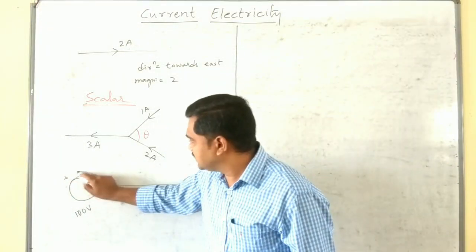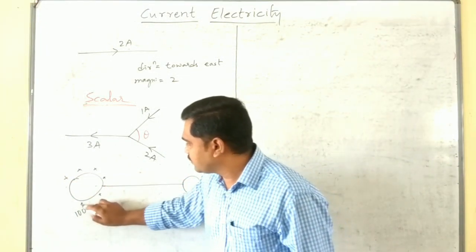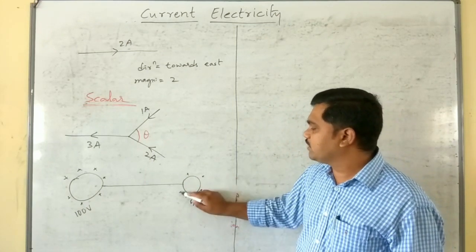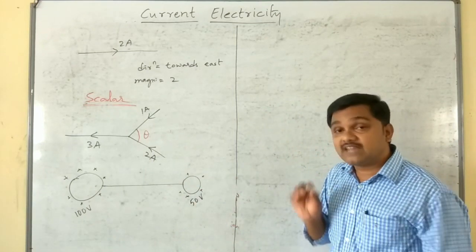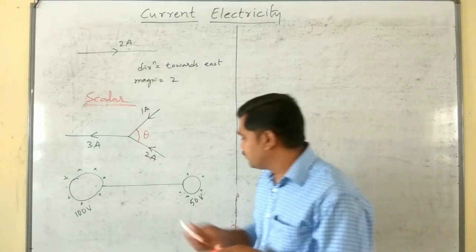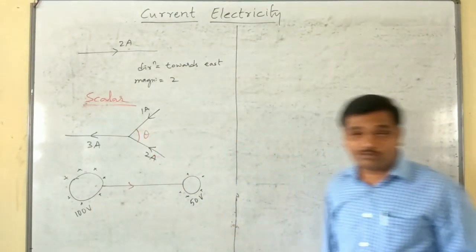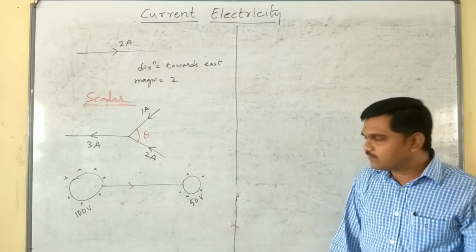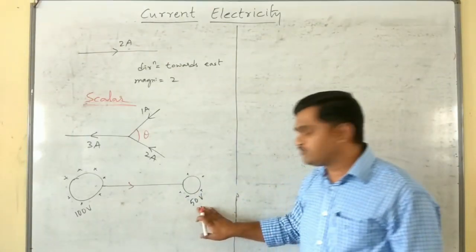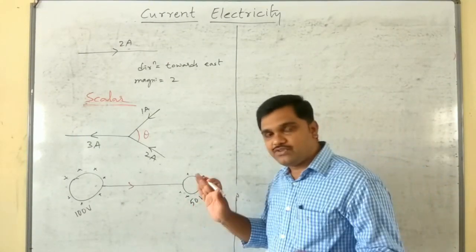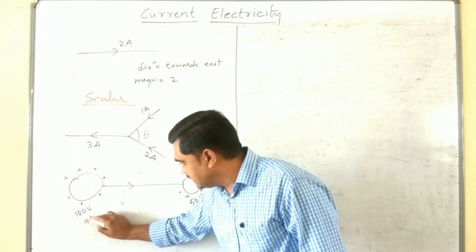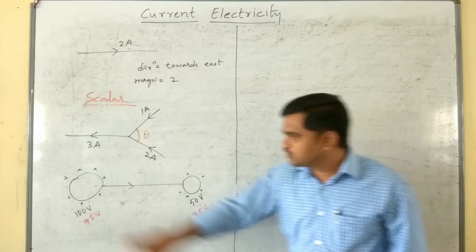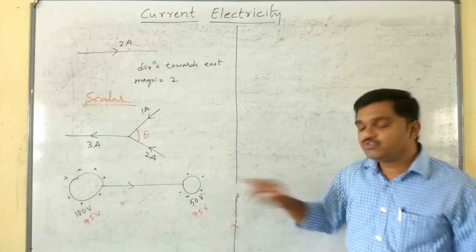It is a body which is charged to a potential of 100 volt. Here is a body which is charged to a potential of 50 volt, for example. Now, the current will start to flow from 100 volt to 50 volt till what? They reach equilibrium condition, that is 100 plus 50, 150, 150 divided by 2, that is 75 volt and 75 volt. It will lose 25 volt and it will gain 25 volt.